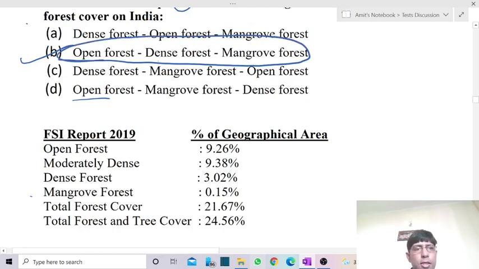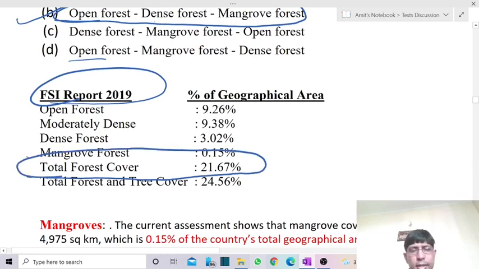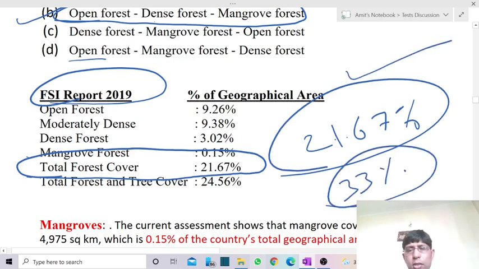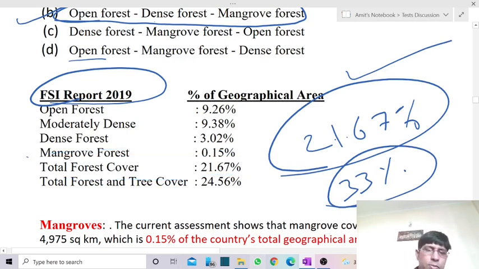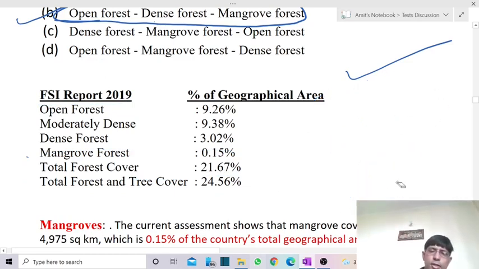Okay, so according to the Forest Survey of India report 2019, total forest cover area is 21.67%. Our requirement is almost 33%. Of course, out of that we have just 21.67% of the total geographical area. That is the total forest covered area as per the 2019 report of the Forest Survey of India.